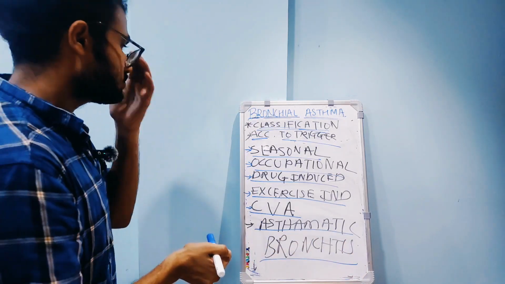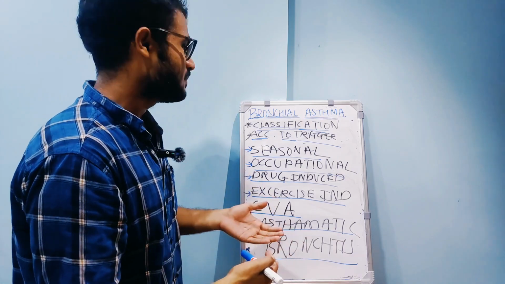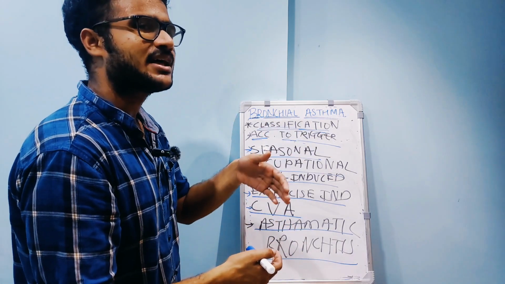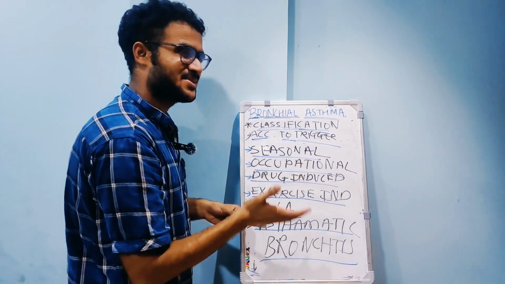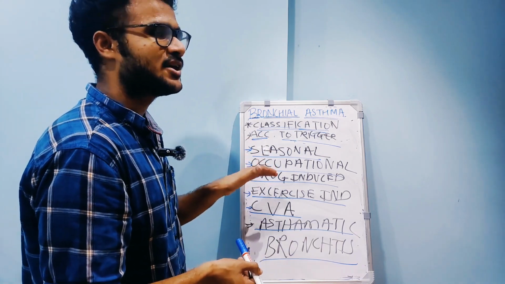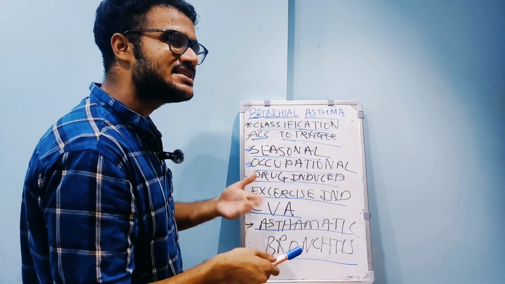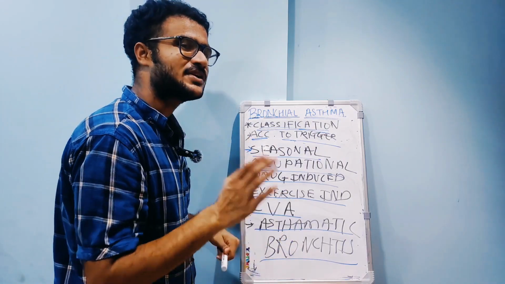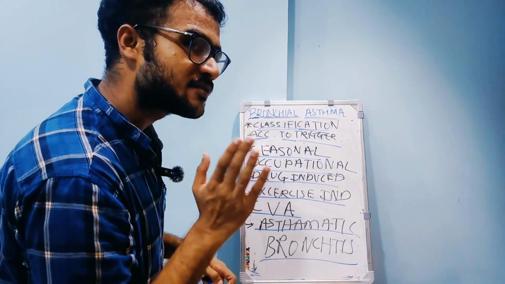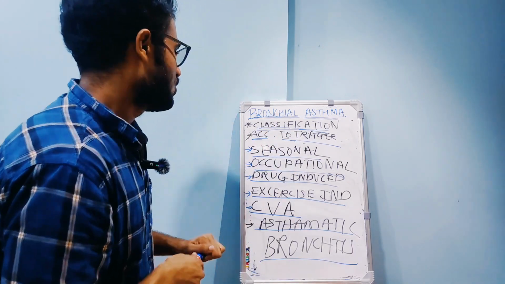So, seasonal: in some seasons like spring and summer, there are a lot of pollen grains in the environment. So basically in some seasons asthma is very common in the hospitals. According to the seasons, the incidence of asthma is more. So basically that is seasonal.